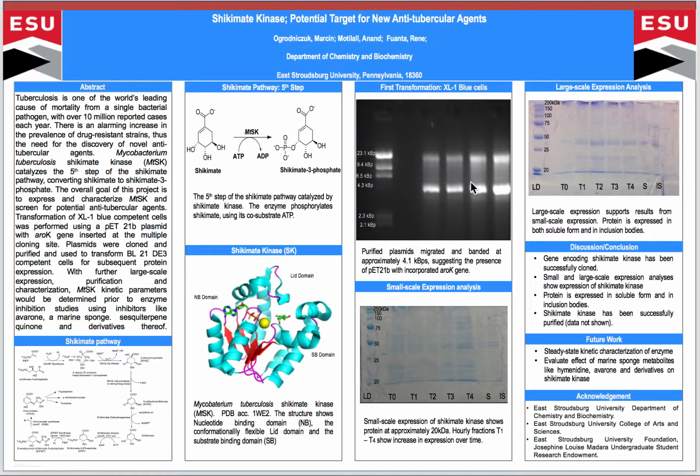The transformed DE3 gold cells were used to inoculate a series of lysogeny broths that were supplemented with both ampicillin and chloramphenicol. Finally, Shikimate kinase synthesis was induced by the addition of 1 molar IPTG, and cell growth was monitored over 4 hours by measuring OD600. Samples were collected every hour, and SDS-PAGE analysis was performed. The 4th hour sample was used to perform a TCA precipitation analysis and solubility test, shown here.